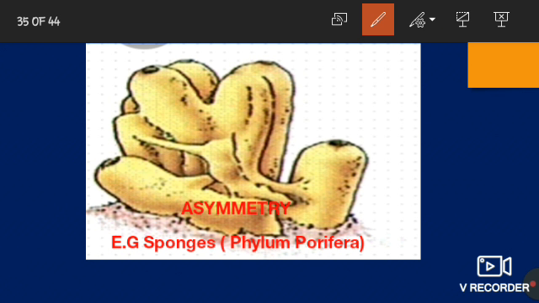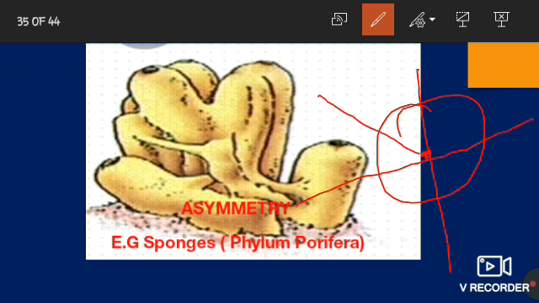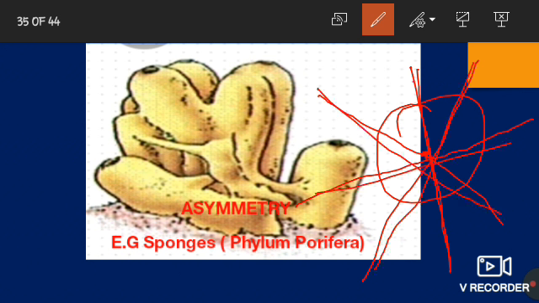So, for division of the body into different regions, there should be a central axis or central point. And through this central point or central axis, many planes are drawn so that the body can be divided. The plane can be like this, like this, like this. These are the planes of symmetry through which the body can be divided into different parts. And those different parts can be equivalent to each other or not. That means they can be mirror images of each other or not.